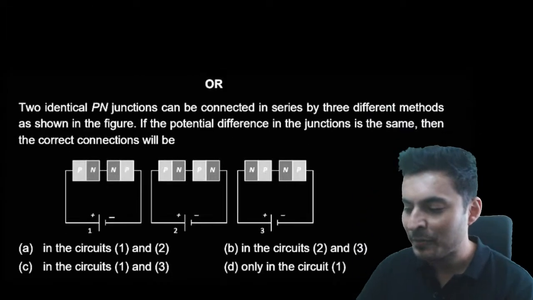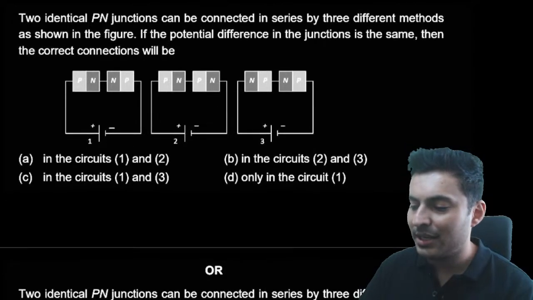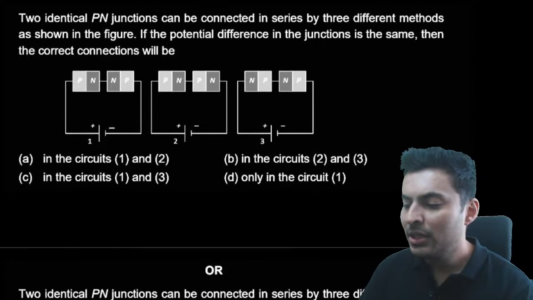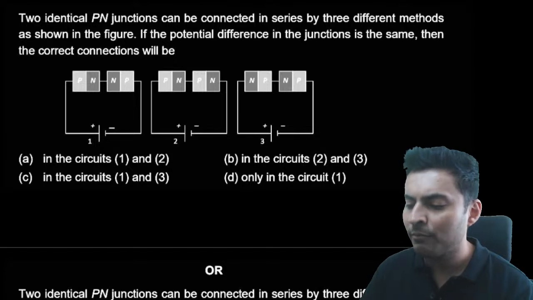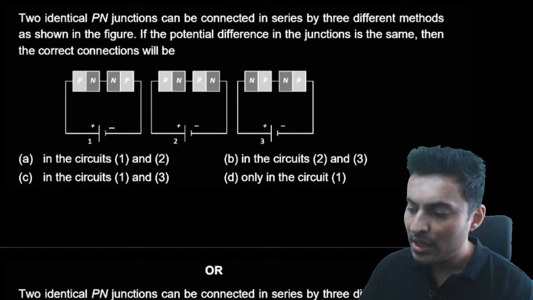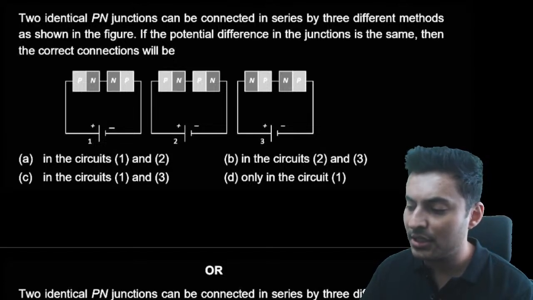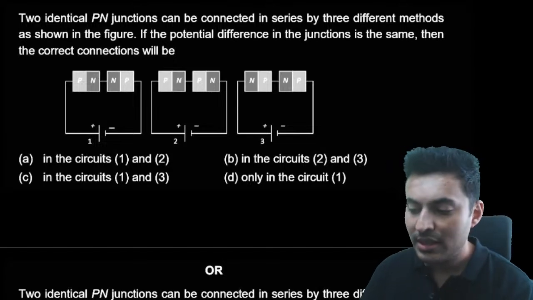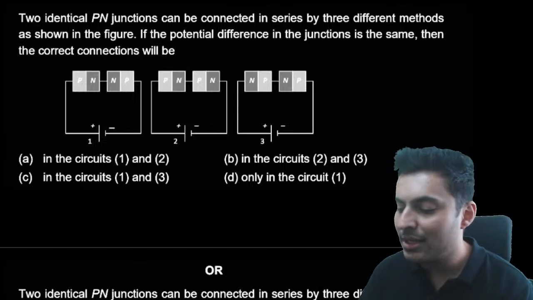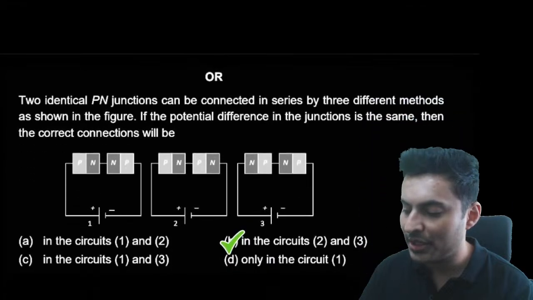C for Captain Shreyas. Two PN junction diodes can be connected in series in 3 different methods as shown. If the potential difference in the junction is the same, then the correct connections will be. Think about it.